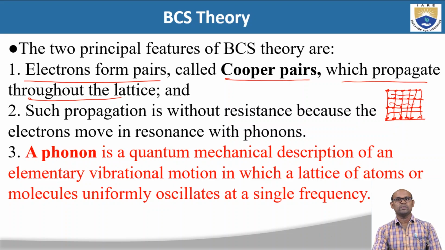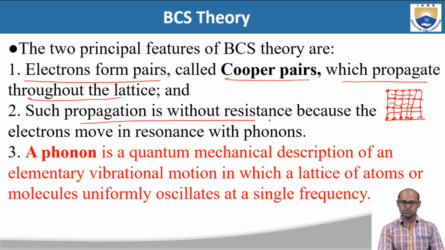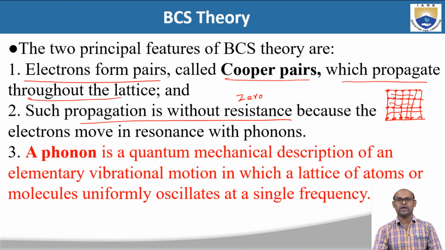When these Cooper pairs propagate through the lattice, there is no resistance, so that is zero resistance.